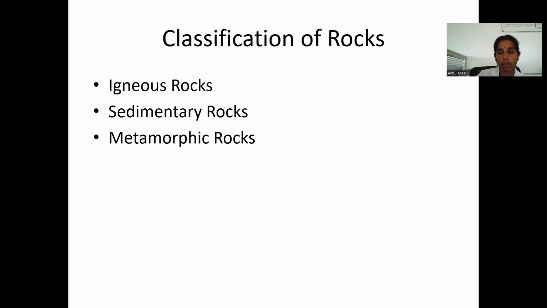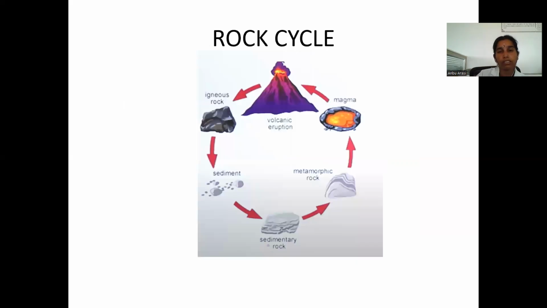Next, classification of rocks. How do rocks form? Rocks form in volcanic eruptions of lava and magma, and through the cooling process it becomes igneous rock. Igneous rock breaks into sediment and forms sedimentary rock.